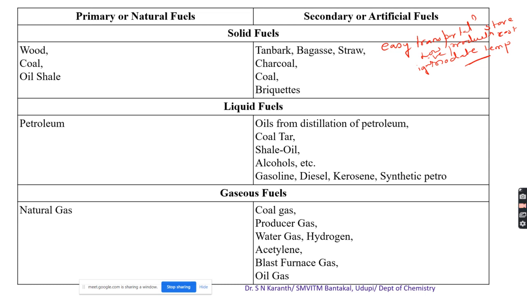And the cost of handling is high, and once the burning takes place, controlling is also difficult. The ash content is high, and clinker formation also occurs, meaning thick charcoal-like components deposit over the surface. So this is about the solid fuels.